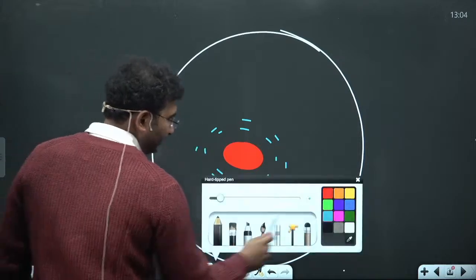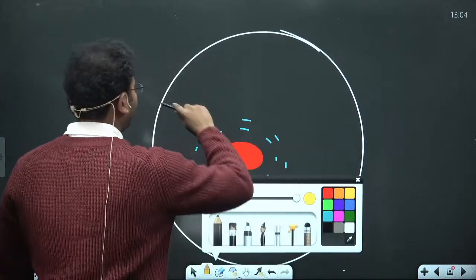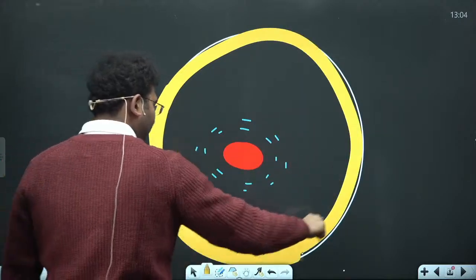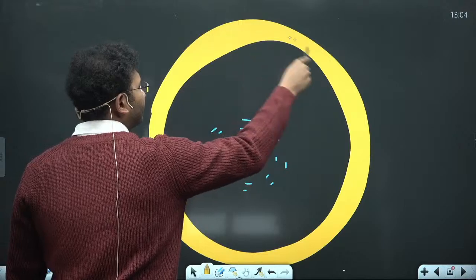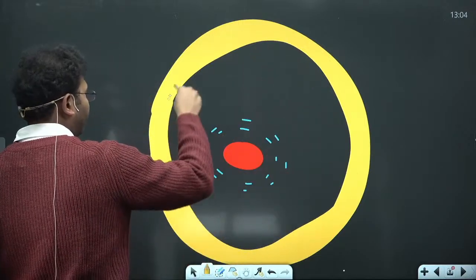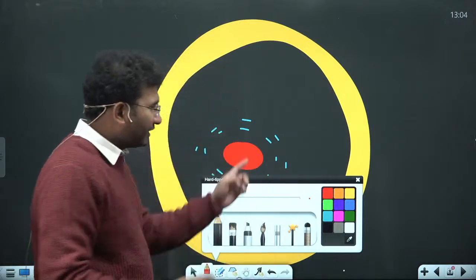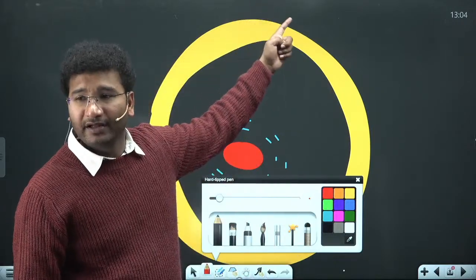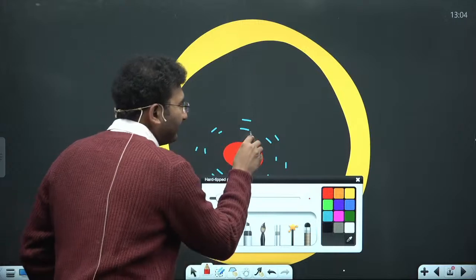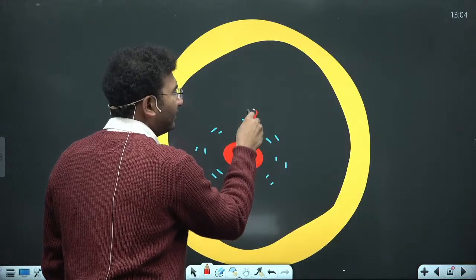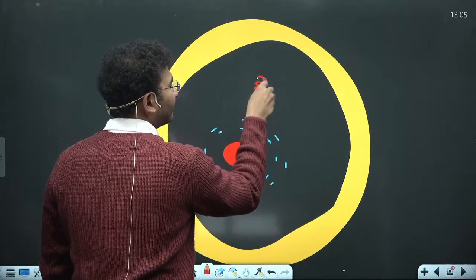Now look, this is your crust, and this is your lithosphere. In this lithosphere, see, the temperature is higher below and lower above. What this does is, the material, because of the radioactivity, they are burning something, and as they burn they start to rise.